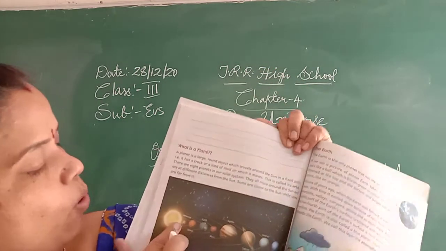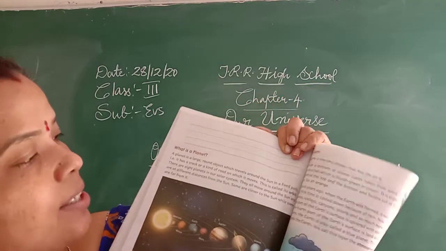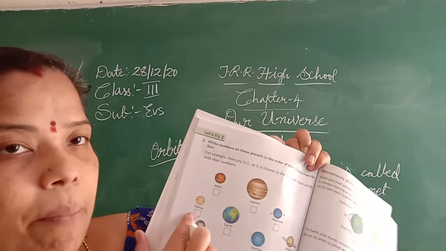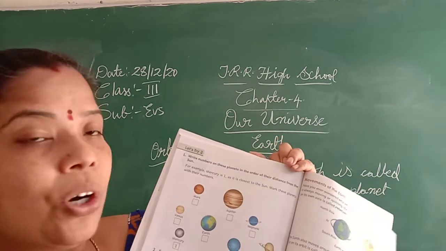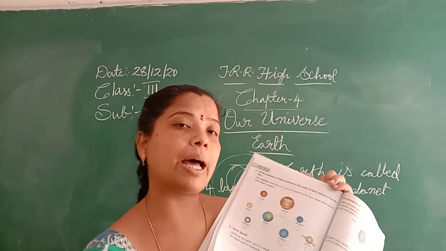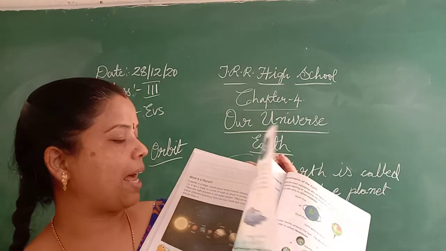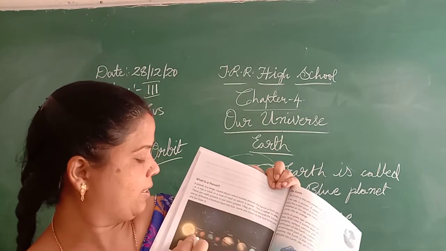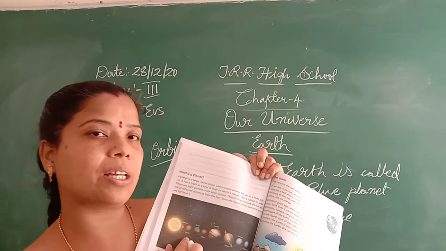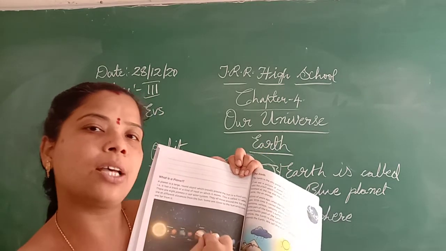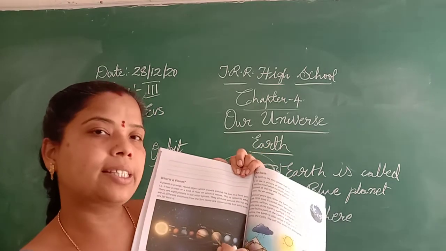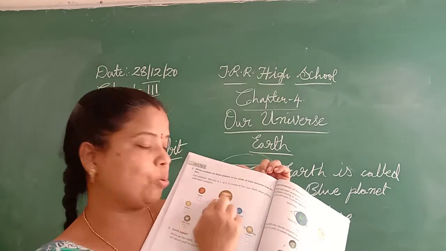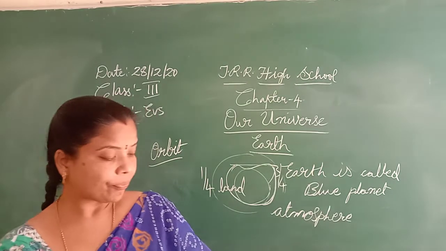Now see what the next one is, Venus. Find where Venus is and write the number 2. You have to write the number of the planets according to their place. First is Mercury, second comes Venus, third, fourth, then fifth, sixth, seventh and eighth. You have to give the numbers to these planets.